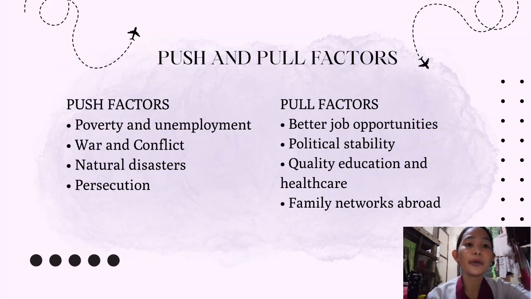While in pull factors, we have better job opportunities, political stability, and quality education and healthcare. So now we understand why people want to move to a country, because maybe that country has these qualities, and these qualities are what people are seeking.